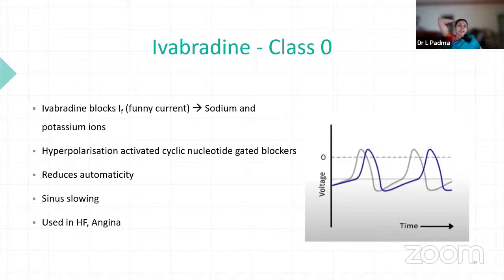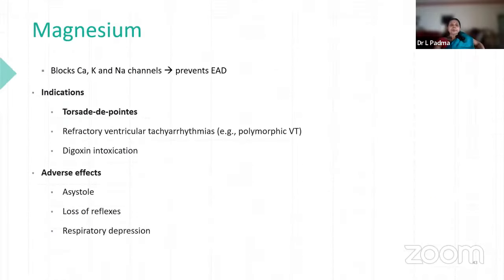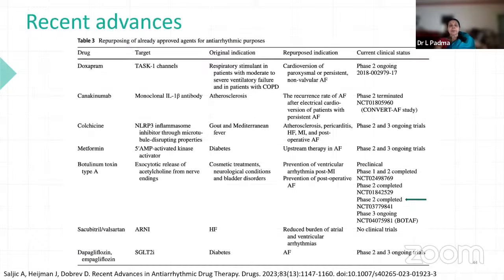Ivabradine, as already said, blocks the funny channel currents, both sodium and potassium. So hyperpolarization-activated gated channels are blocked and it reduces automaticity. There is slowing of the sinus rate, and it is mainly used in heart failure or angina when the heart rate is above 100, not fully controlled by metoprolol. The last resort is magnesium, which we use in torsades de pointes, refractory ventricular tachyarrhythmias, and also digoxin intoxication. The main adverse effect is respiratory depression, so again we have to monitor it carefully.